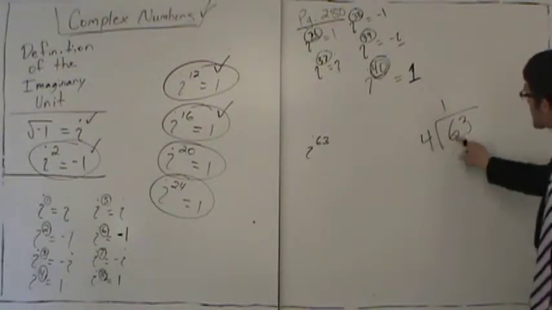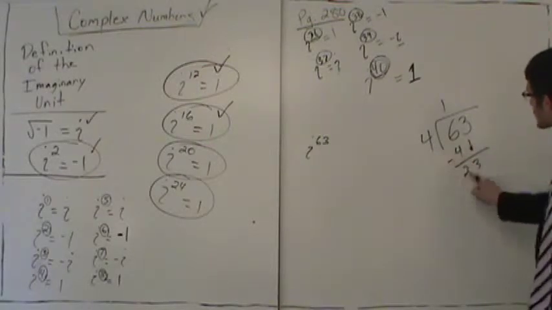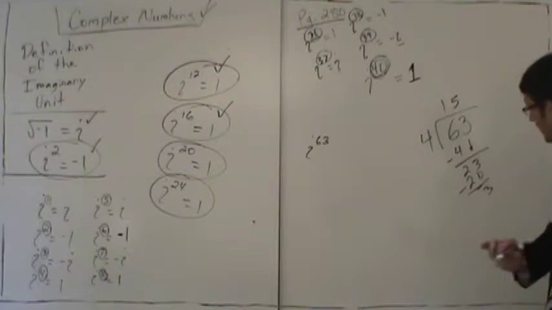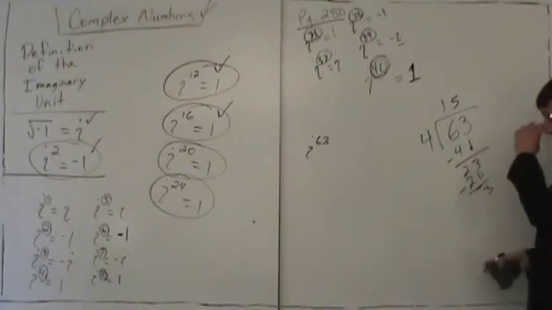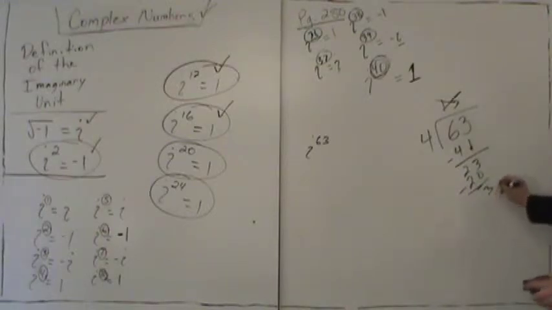4 goes into 6 one time, so we put a 1, subtract, we get a 2, bring down the 3. 4 goes into 23 5 times. 4 times 5 is 20. Subtract, we get a 3. So 4 goes into 63 15 times. We're not interested in this. We're interested in this 3. This is called the remainder.